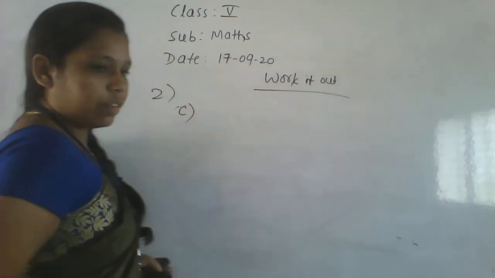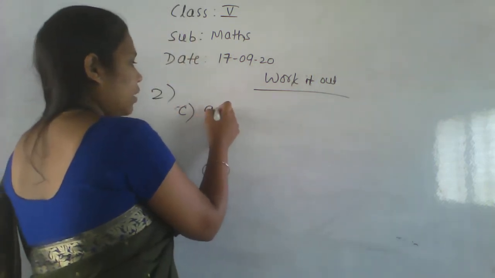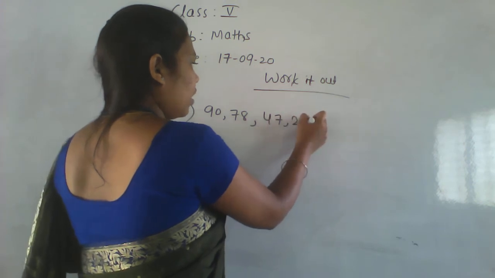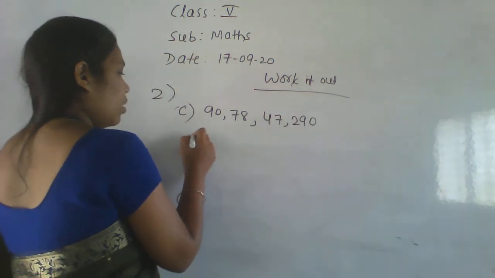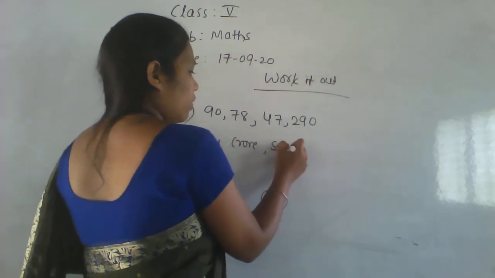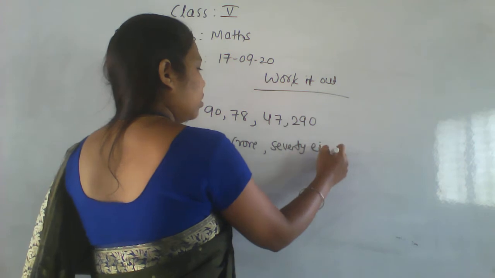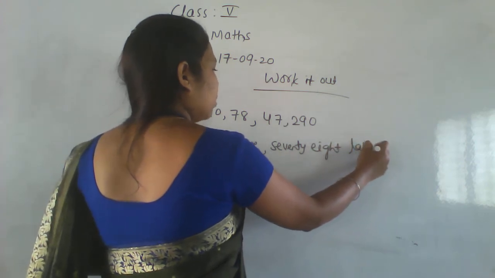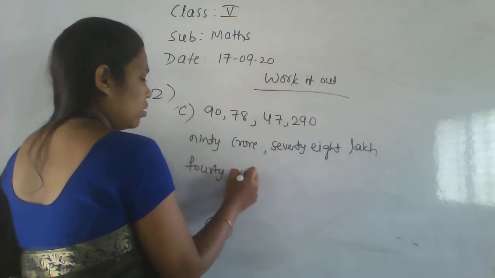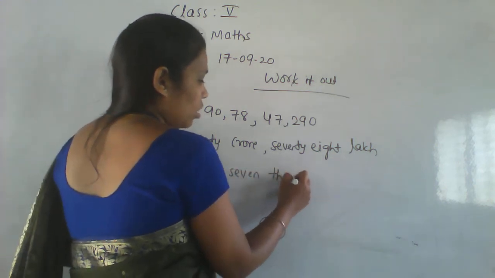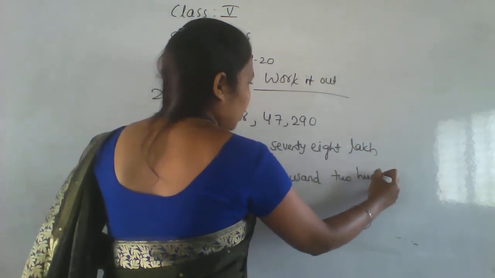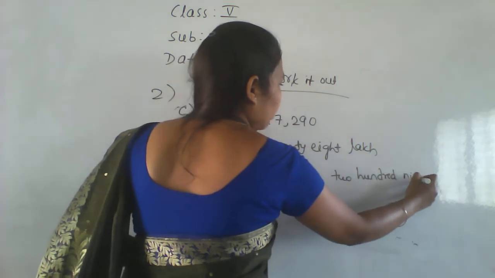Seat one. What is given in seat one? That is 90 crore 78 lakh 47,290. So right here, 90 crore, 78 lakh, 47,290.